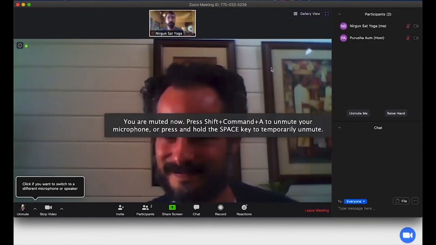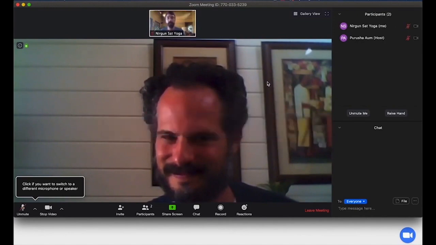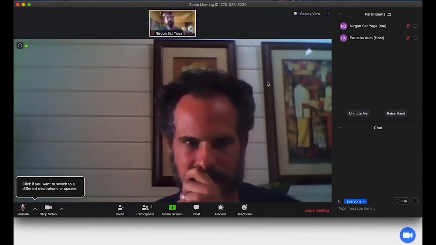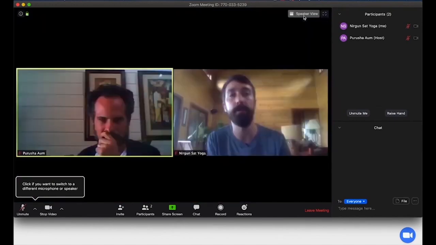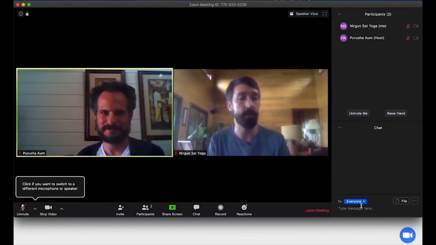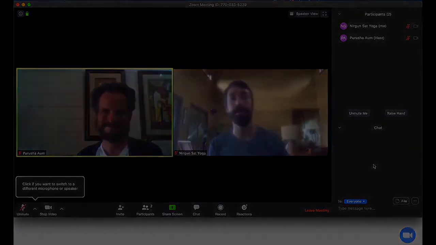The other thing that I'd like to show you is that if you don't want to go into this automatic view, which shows you whoever's speaking at the time in a big image, you can also look at everyone by going into this gallery view, and that'll show all of us that are present. It'll obviously give us smaller boxes depending on how many of us there are. And if there's anything that you'd like to chat, you can do it. So in this chat box, you again get to that by going to the chat option down here. So that's it. That's how the Zoom meeting will work, and we hope it goes very smoothly. If you have any questions, just let me know.